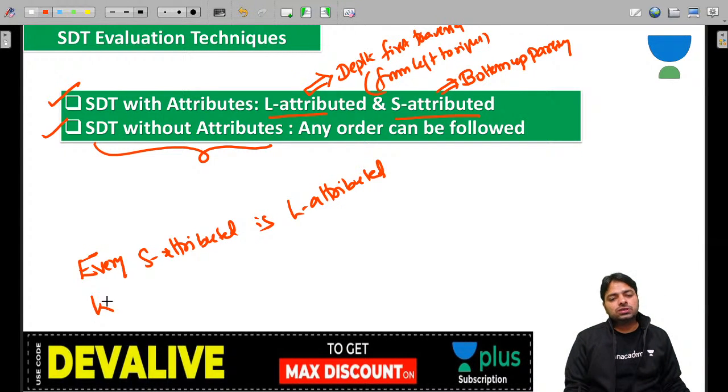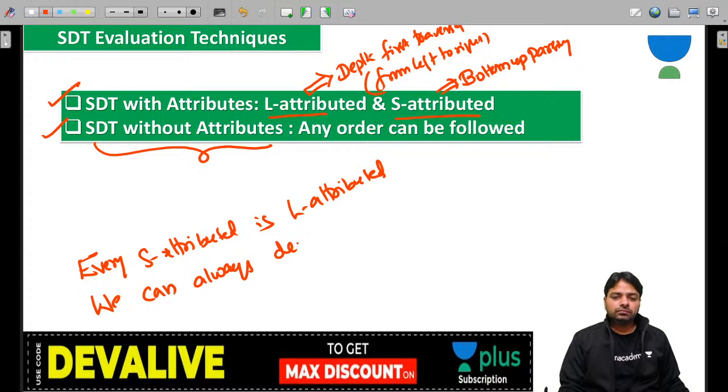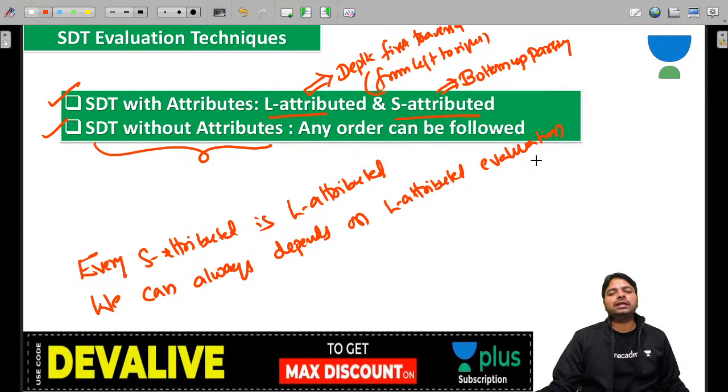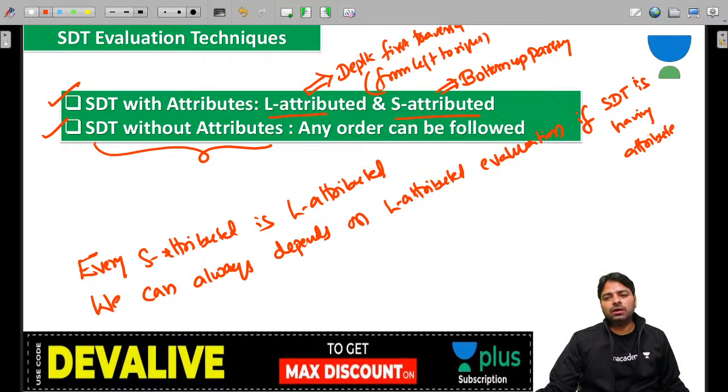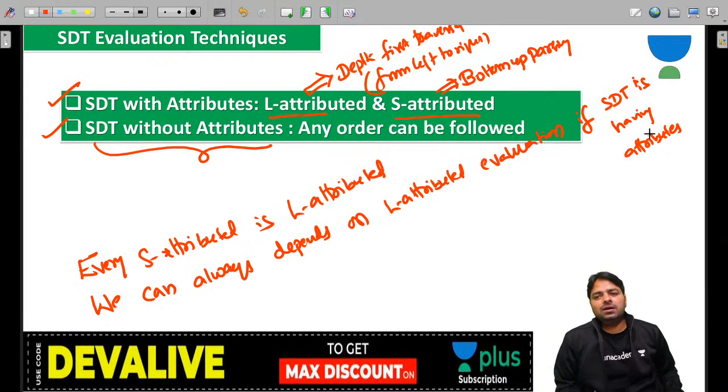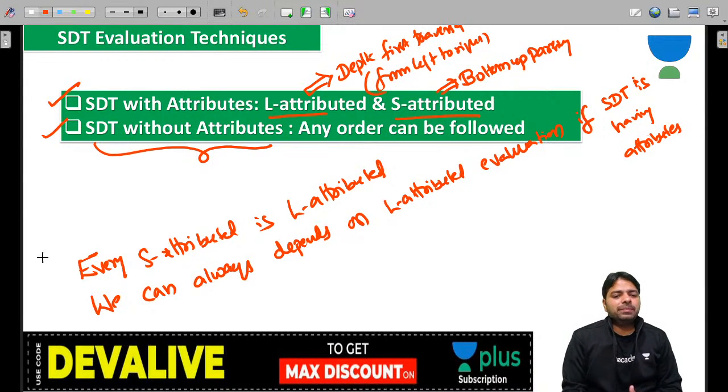We can always depend on L attributed evaluation if it is an attributed grammar, if the SDT has attributes in every semantic rule. So this is how we can remember what we have for attributes.